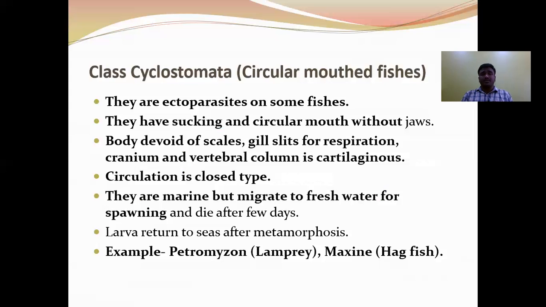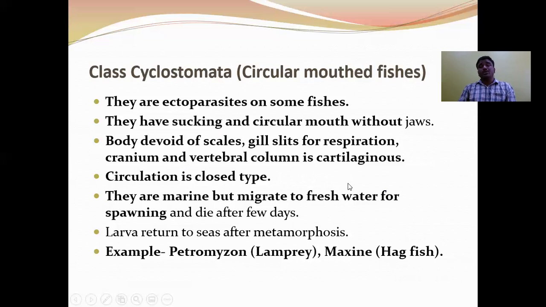Let us see the characteristic features of each class of phylum Chordata. Now, class Cyclostomata. Most cyclostomes are ectoparasites on fishes. They have a sucking and circular mouth without jaws. The body is devoid of scales. Respiration is done through the pharyngeal gill slits. The cranium and vertebral column are cartilaginous.